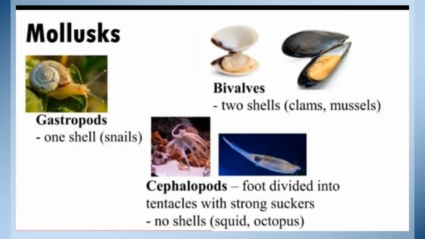Gastropods have one shell, for example, snails. Bivalves have two shells, for example, clams and mussels. Then cephalopods have a foot divided into tentacles with strong suckers, no shells. Squid and octopus are the best examples of cephalopods.